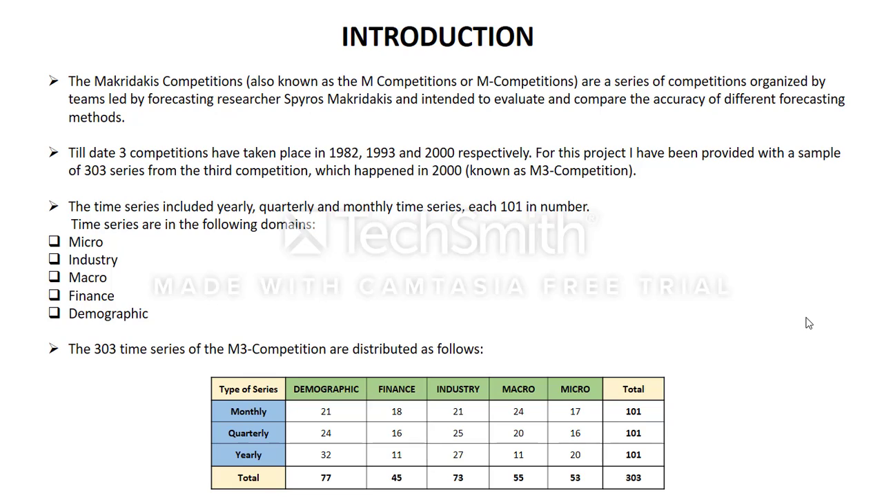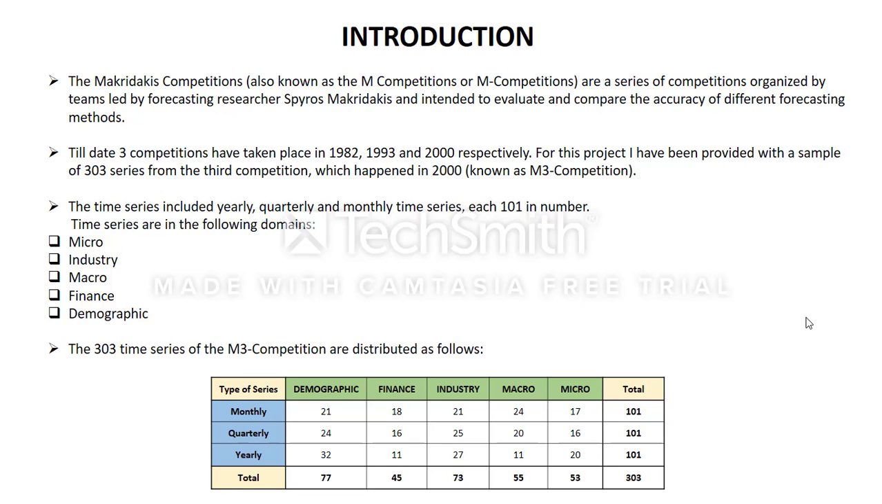For this project, I have been provided with a sample of 303 series out of the 3003 series from the third competition, which happened in 2000. The name of the competition was the M3 competition. The time series included yearly, quarterly, and monthly series. Each particular time series had 101 data points, and the series are in the following domains: microeconomic sector, industry sector, macro sector, finance sector, and demographic data.